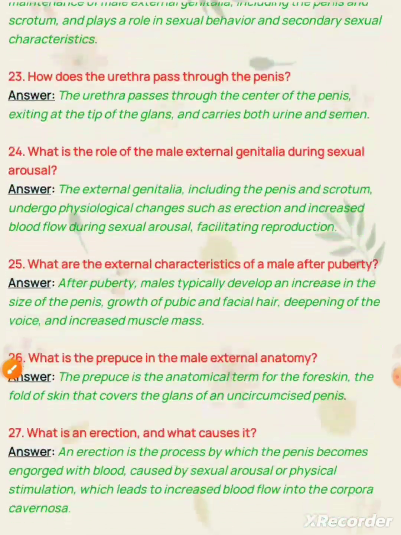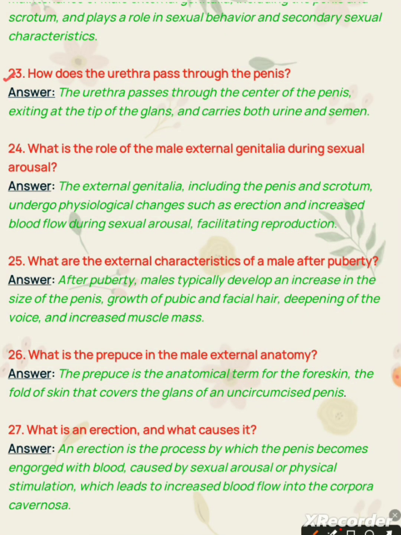Question number 23. How does the urethra pass through the penis? Answer. The urethra passes through the center of the penis, exiting at the tip of the glans, and carries both urine and semen. Question 24.